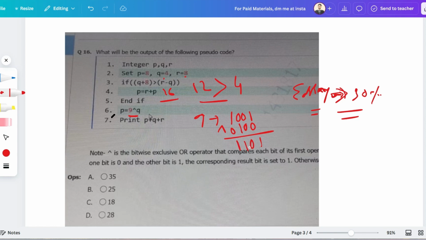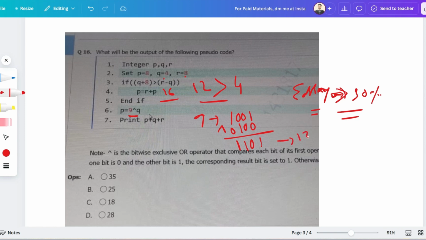Different, it is true. So 1101. As I have told, 1000 is for 8. Okay, 100 is 4, 1000 is 8. So 1001 is 9, 1010 is 10, 1011 is 11. Then 1100, that is 12, and 1101 means 13.